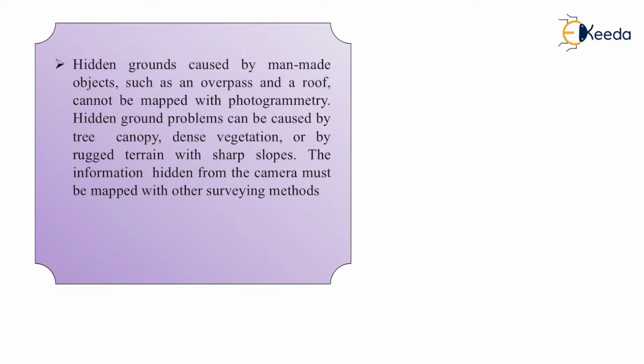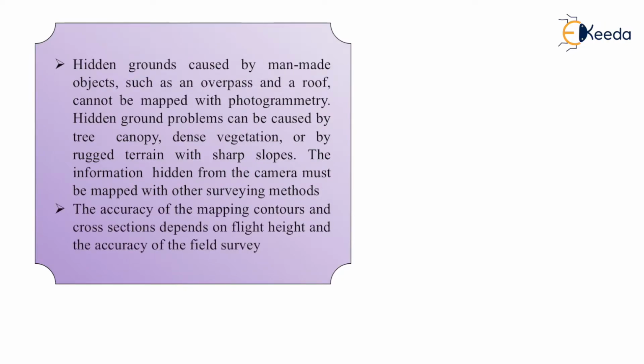Because of such objects, the aerial photography cannot see through them or under the overpass, and these areas cannot be mapped with photogrammetry. The hidden ground problem can be caused by trees or dense vegetation also. Then the information hidden from the camera must be mapped with other surveying methods. So we can use ground methods.